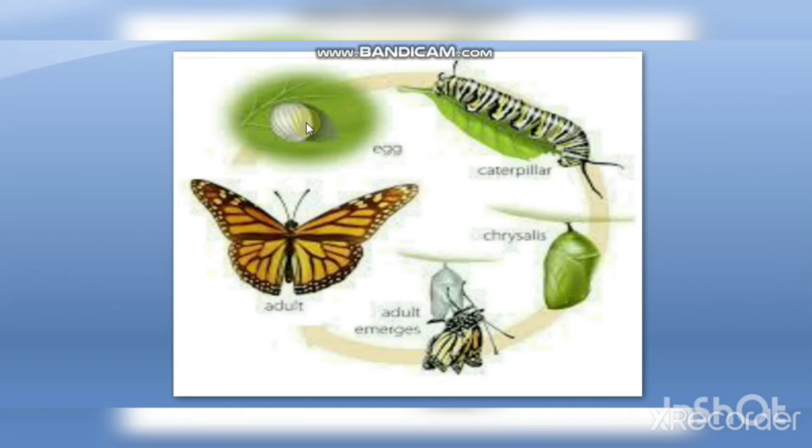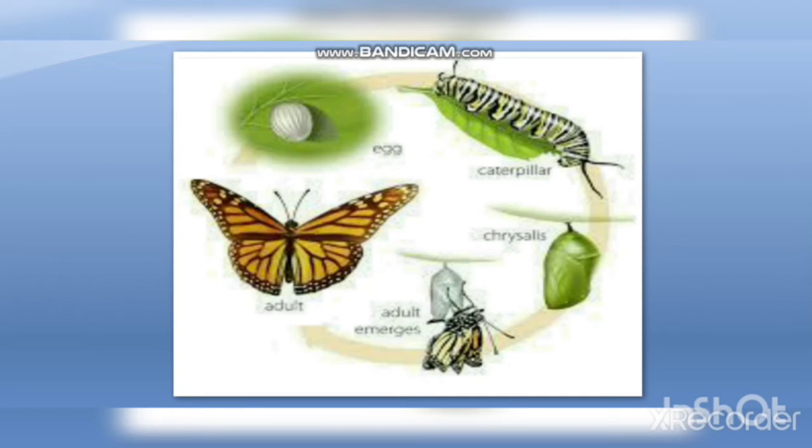So first, an egg is laid on a leaf. Then later, the egg changes into a caterpillar. The caterpillar stage is also called larva. And then the third stage is the chrysalis, also called the pupa stage, and then an adult emerges from it. And finally, an adult butterfly is formed. So this is how from an egg a beautiful and attractive adult butterfly is formed.